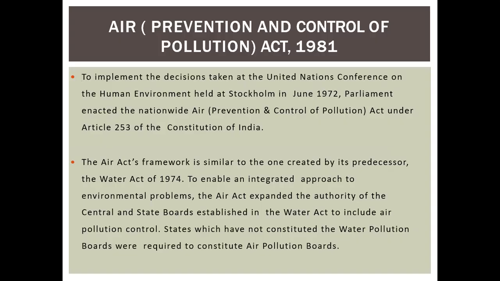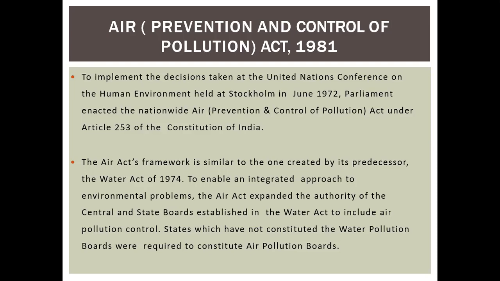So, what is the Air (Prevention and Control of Pollution) Act 1981? To implement the decisions taken at the United Nations Conference on the Human Environment, which was held in Stockholm in June 1972, Parliament enacted the Air (Prevention and Control of Pollution) Act under Article 253 of the Constitution of India.